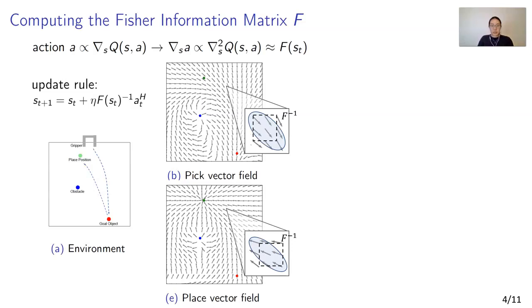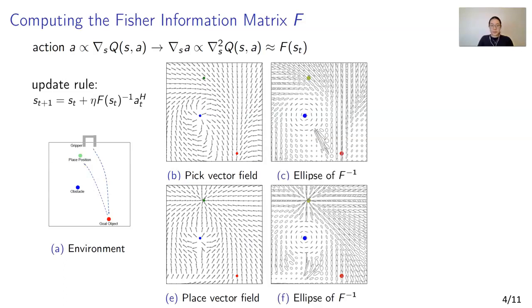For visualization, we can construct ellipses using eigenvalues and eigenvectors of the inverse Fisher matrix. The ellipse represents the direction that the user action should be stretched along. When the ellipse is close to a circle, the user has more control authority over the system. When the ellipse is narrow, such as near the obstacle, the robot augments the user's action towards a direction.